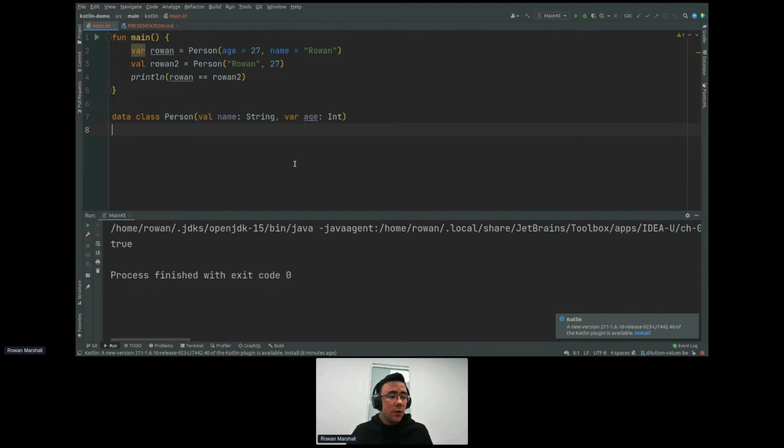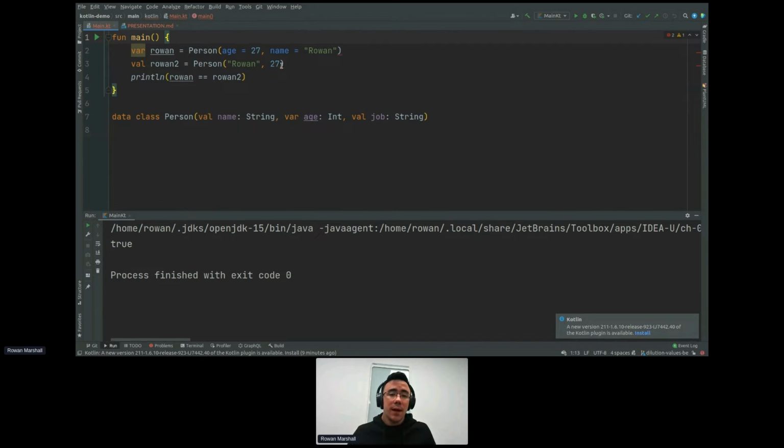Okay, so I'm going to get into default arguments here, kind of similar to named arguments almost. Let's say we wanted to add a new variable on top of this. So let's say we were adding a new feature and we want to have someone's job. So we're going to do a val job, which is a string. Great. Okay, this is here, no problem. And even the data class will automatically include this job in the toString, and it will automatically include it in the equals. But you can see a problem here.